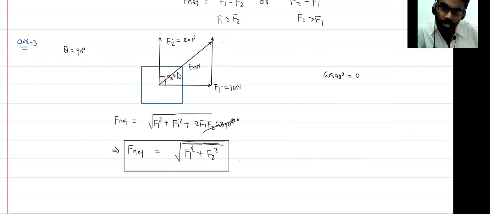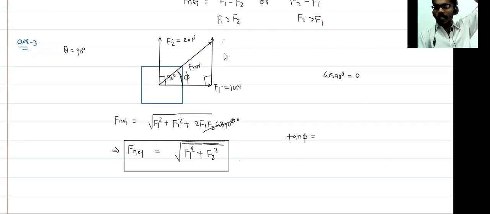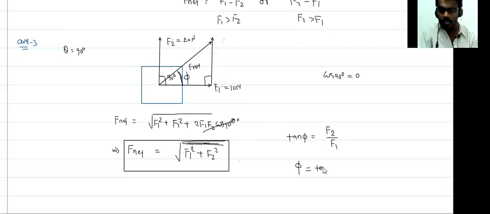You can also find the direction, this angle phi. What is tan phi? You can see this is a right angle triangle. So tan theta equals what? That is perpendicular divided by base. What is the perpendicular here? That is F2. And the base is F1. So you can say phi is equal to tan inverse F2 by F1.